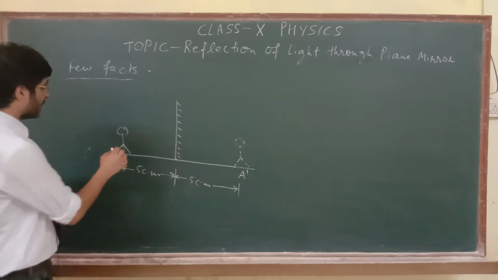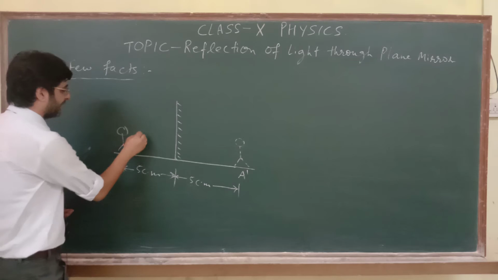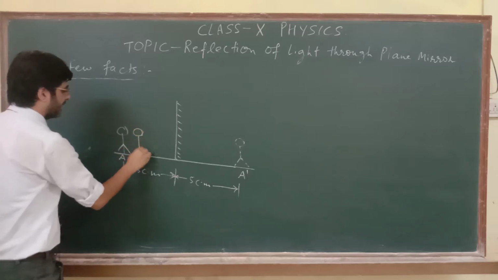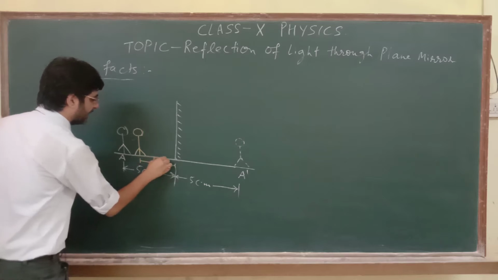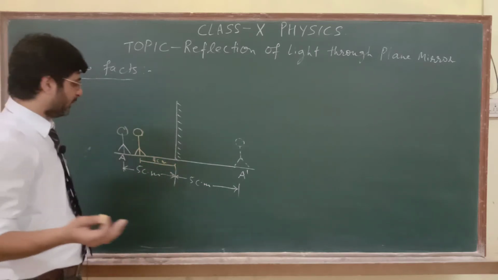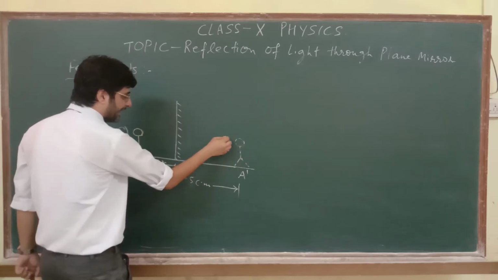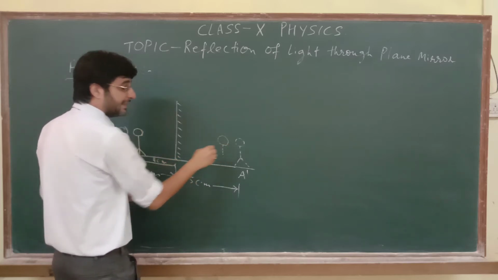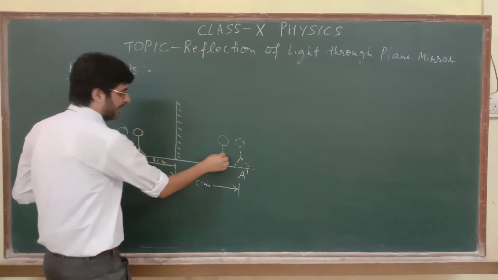Fine. Now suppose this person shifts forward 1 centimeter. Now this distance is 4 centimeter. Then according to the rule, what does it say? That the image of this person will also shift this side, so that the distance between the mirror and the image should be the same as that between the object and the mirror.